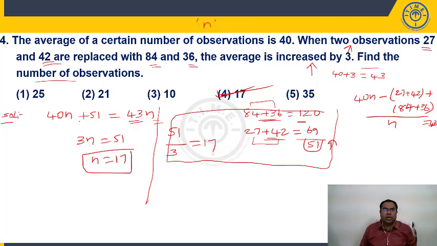So you have 51 chocolates. You have to give 3 chocolates. To how many people you can give 51 by 3? 17. So I can say there are 17 observations. Right? So you don't write this way, long methods. Directly you can solve like this if you have hands-on experience with averages, right? So this is an alternate approach.